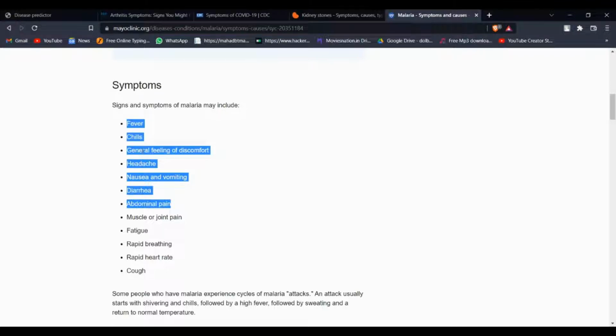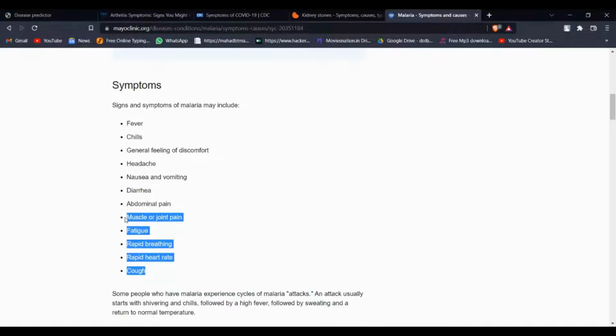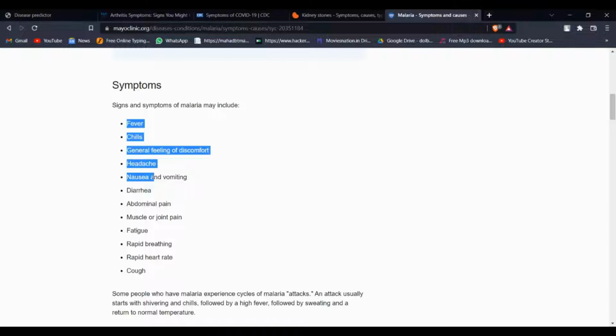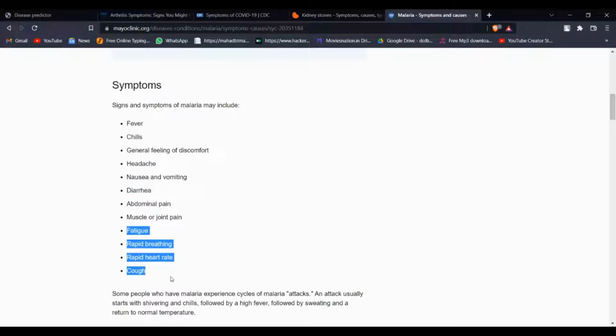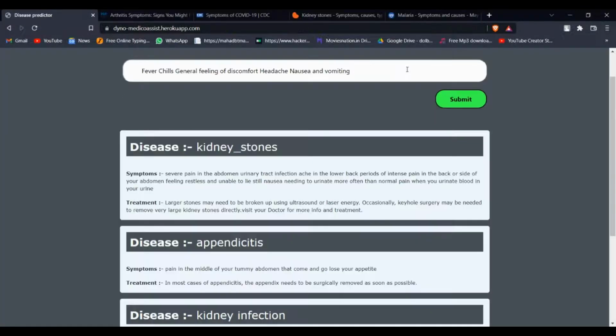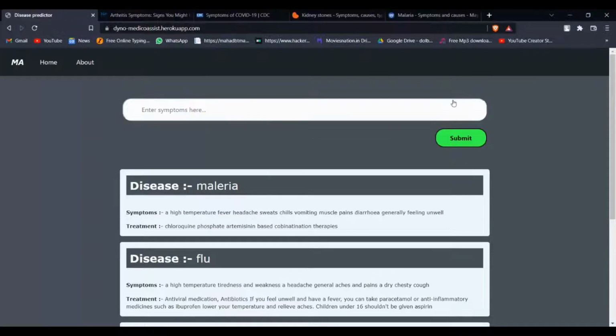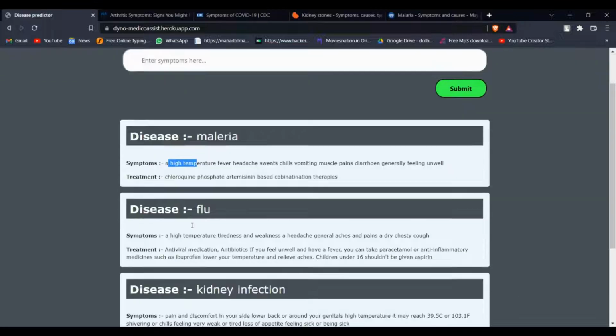Now the last, malaria. So let's check about malaria. So we will take the last four and first four to make some randomness here. So first four and last four, just to check how our model does the prediction on different data given. So it has perfectly predicted the malaria.